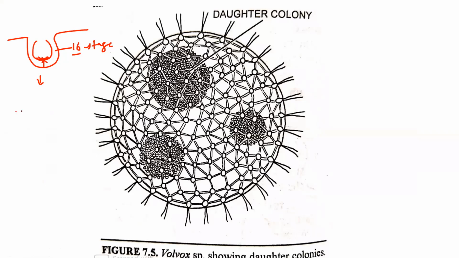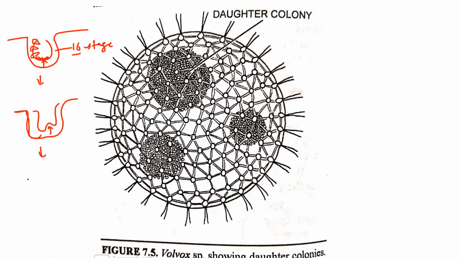Initially it looks like that, or you can say a W-shaped structure is formed, and here the cytoplasmic pressure is created.